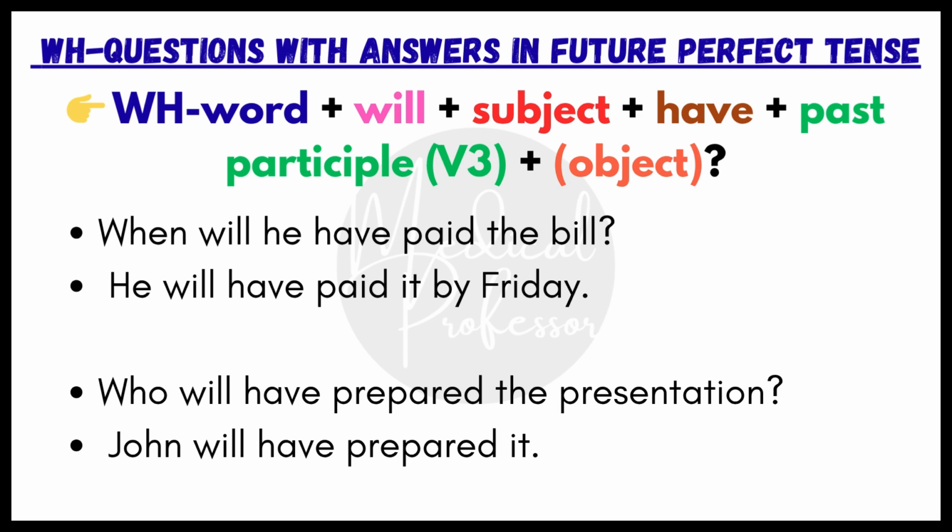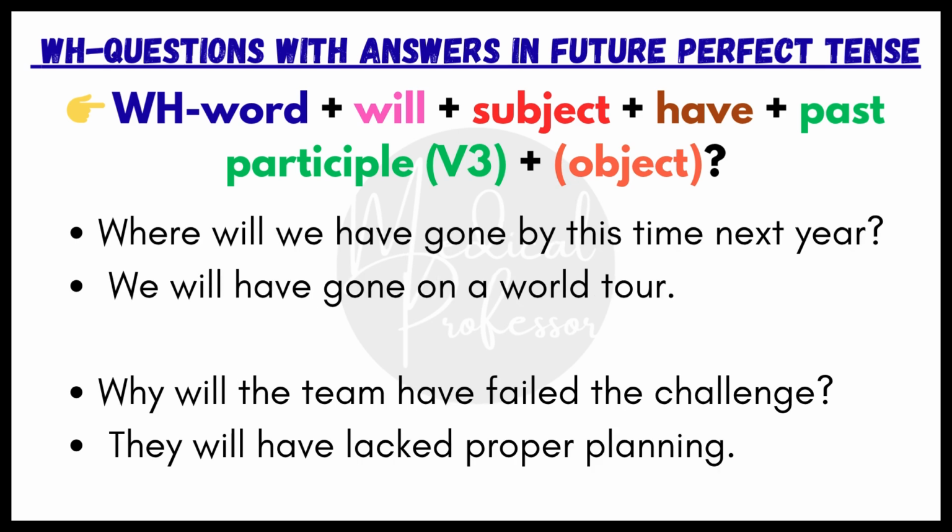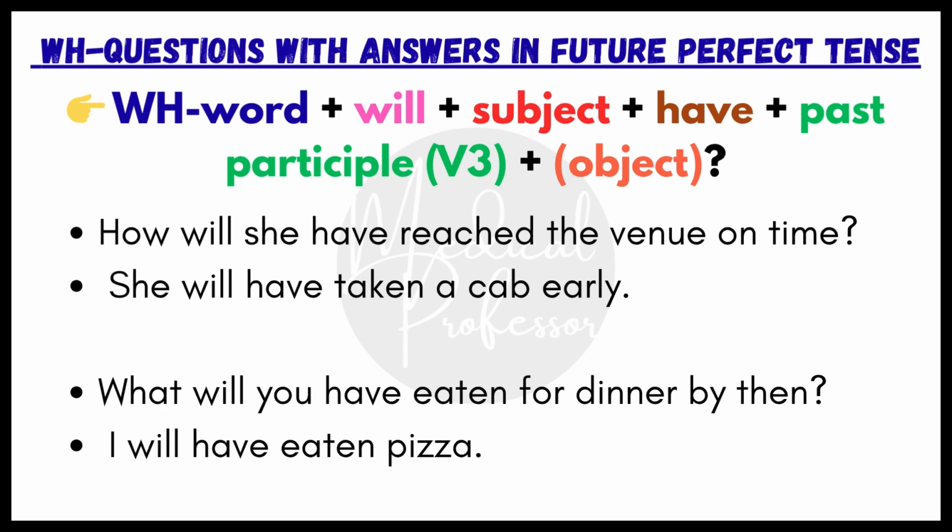Who will have prepared the presentation? John will have prepared it. Where will we have gone by this time next year? We will have gone on a world tour. Oh, that's great. Why will the team have failed the challenge? They will have lacked proper planning. How will she have reached the venue on time? She will have taken a cab early. What will you have eaten for dinner by then? I will have eaten pizza.